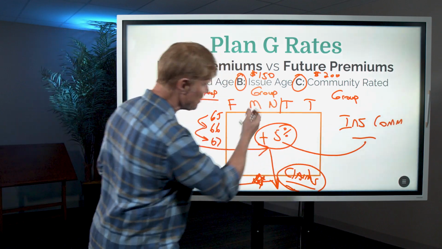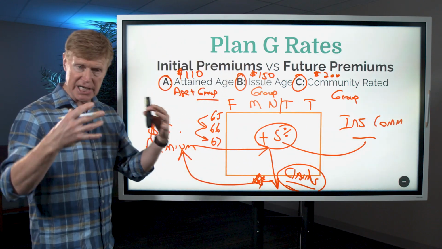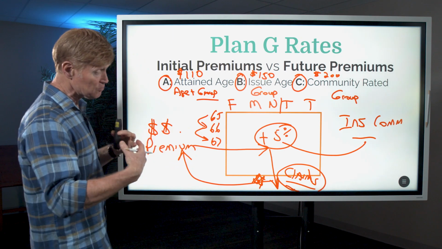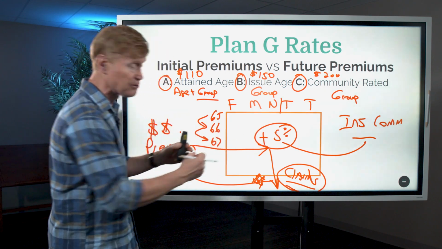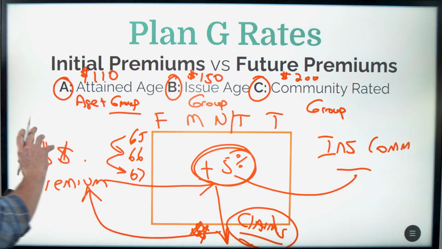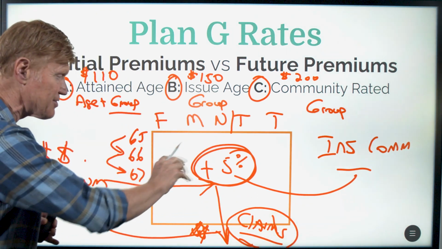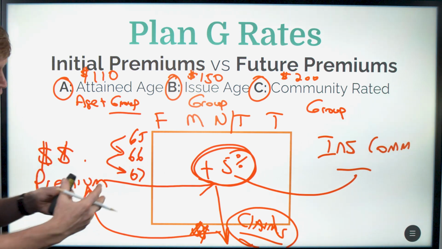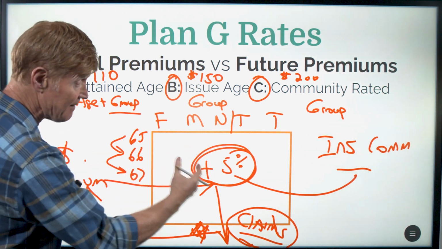So what we like to do is go with nationwide companies that have large groups, because it's the health of the group that really determines how often that company is losing money. So if I've got a lot of cancer in the group, a lot of knee and hip replacements and those kinds of things going on, then we have the tendency to have more claims.